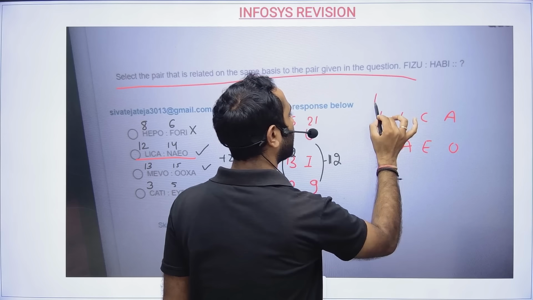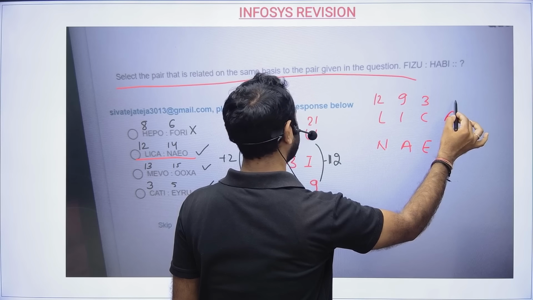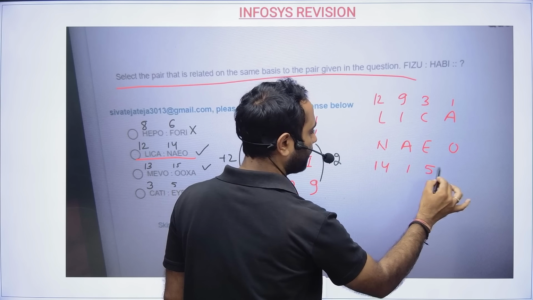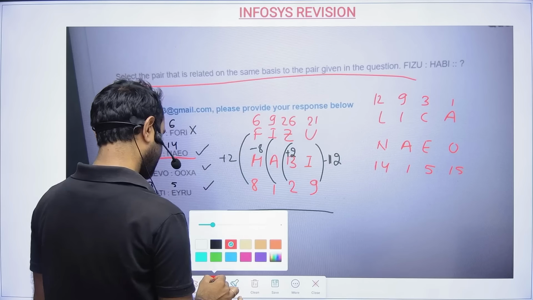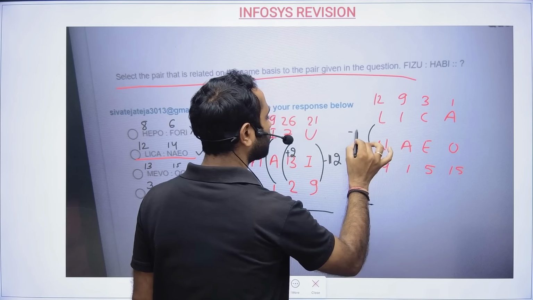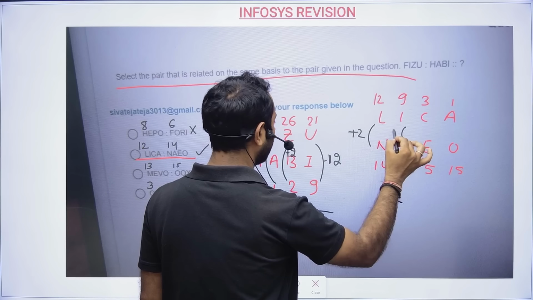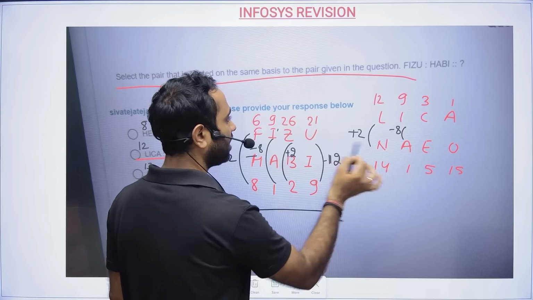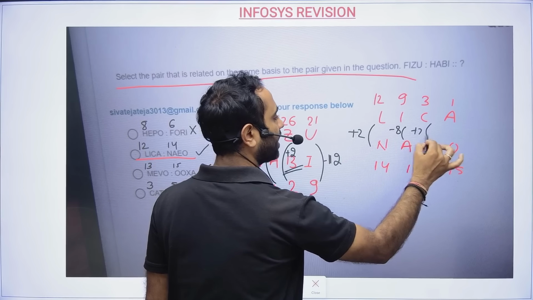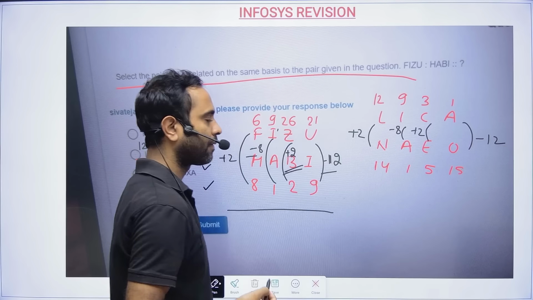12, 9, 3, and here it is 14, here it is 1, here it is 5, and here it is 15. Okay, cool. Now if you see 12 plus 2, first one is there, second one is minus 8. So 9 minus 8 will be 1. So this is same only, correct. Then this is plus 2 next. So plus 2 is there. And the last one, this will be minus 12. So A minus 12, right?